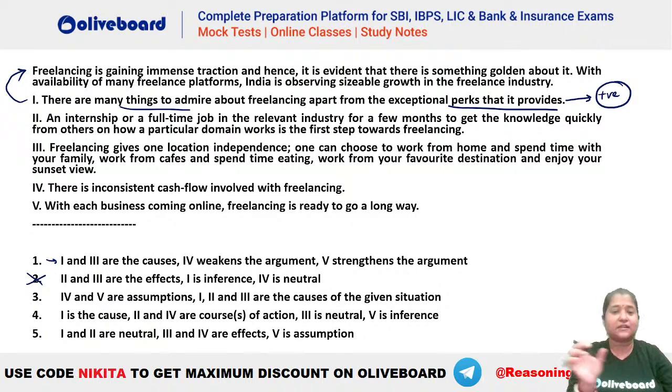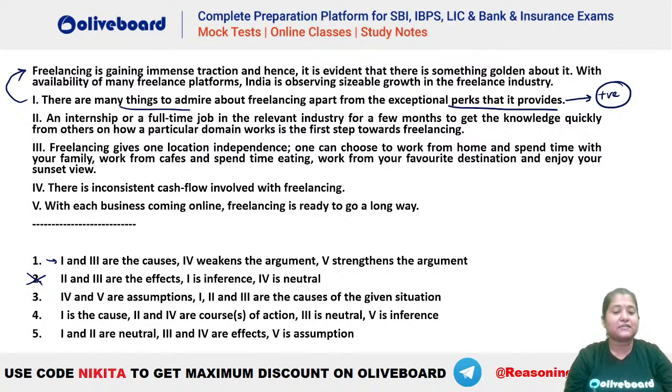In the statement, there is nothing mentioned that it is providing you a lot of perks, right? It is gaining traction, it has a sizable growth, everything is given, but whether perks are provided, or there are things to admire apart from that, has not been mentioned. So if it is not mentioned, if it is not even hinted at, then how can we infer the data?